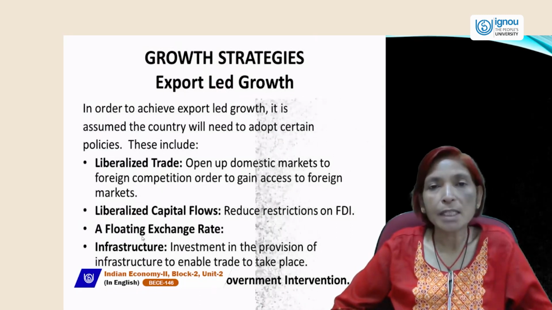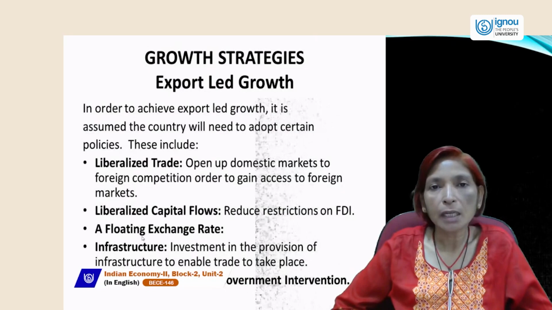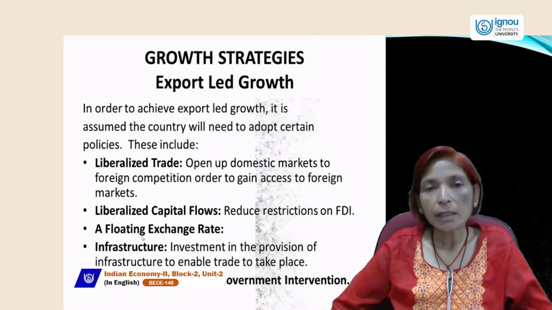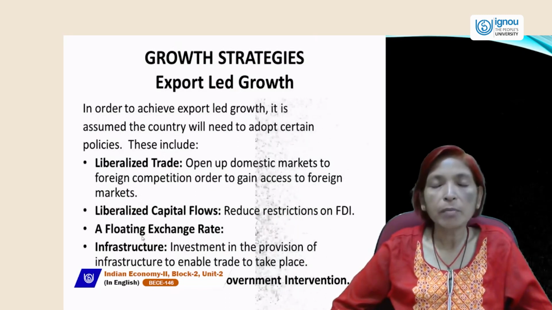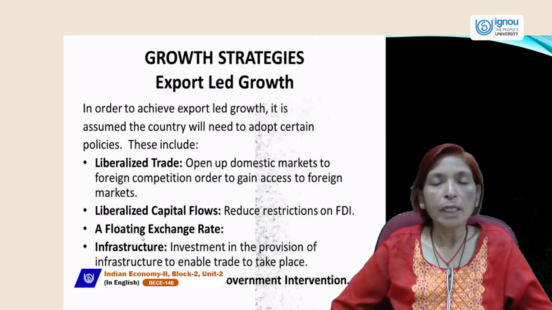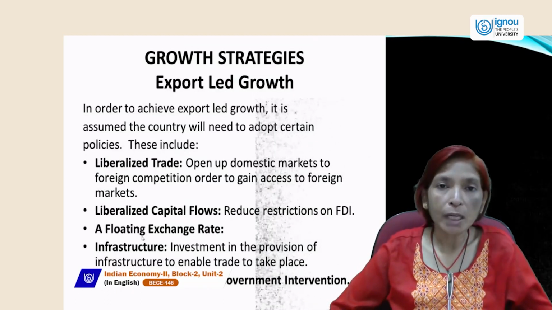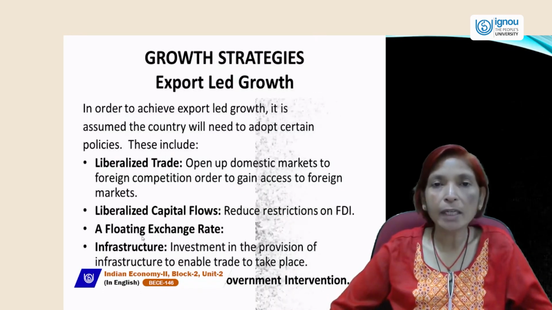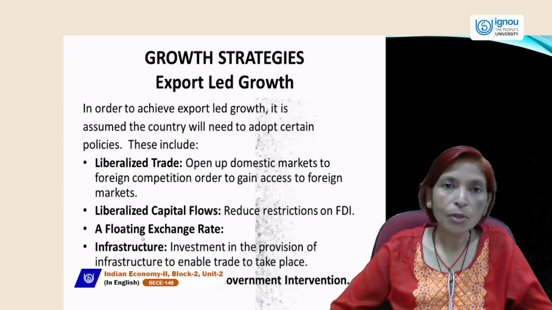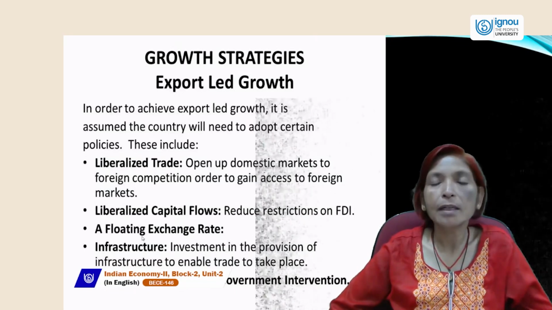What is FDI? FDI is foreign direct investment, in which foreign companies can directly invest their money in host countries or developing countries. They can bring their money, their assets, their enterprises in the host country to increase the production of goods and services. And with the help of this FDI in our country, production will rise and we can export more and more goods abroad. So liberalized capital flow should exist if we want to achieve this export led growth.